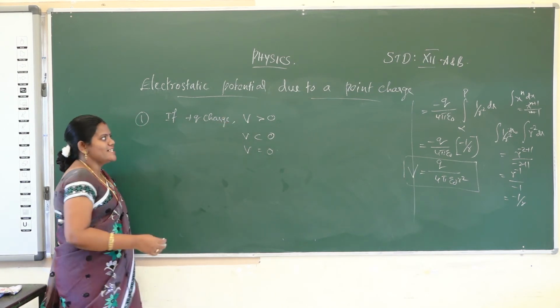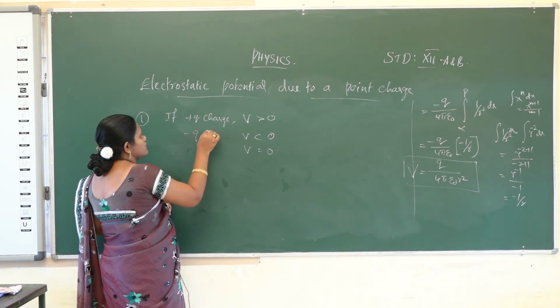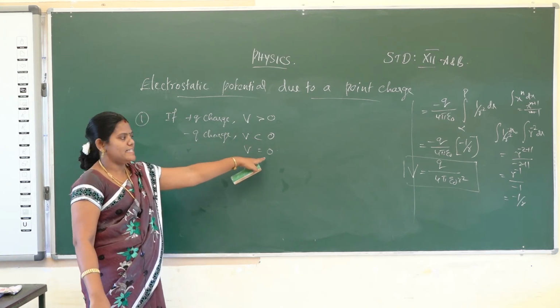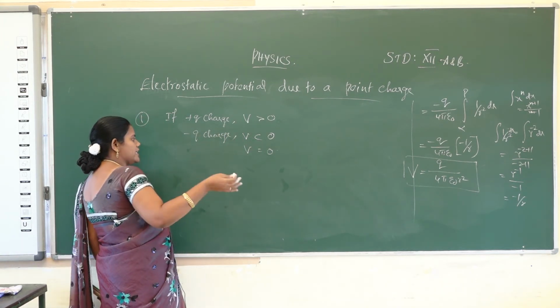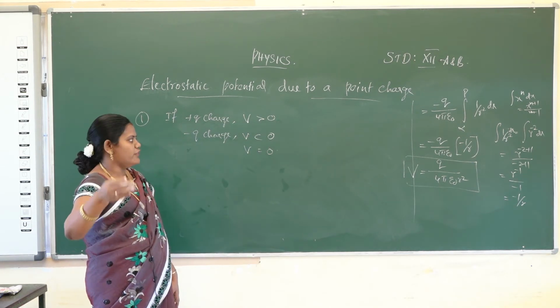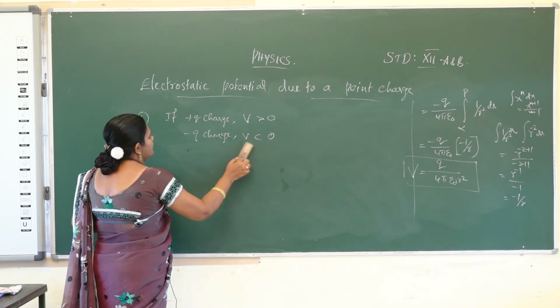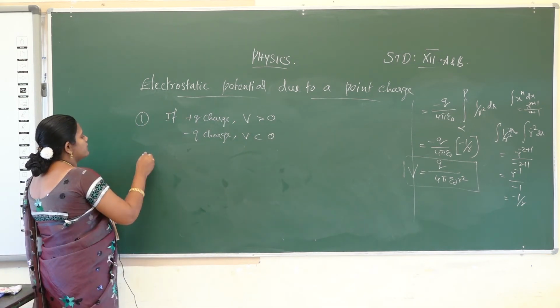If we take the point charge as positive, the potential is positive. If we take the negative charge, the potential is less than 0. If the charge is at an infinite distance, the electrostatic potential is 0. Okay.